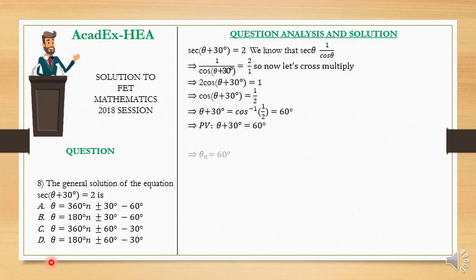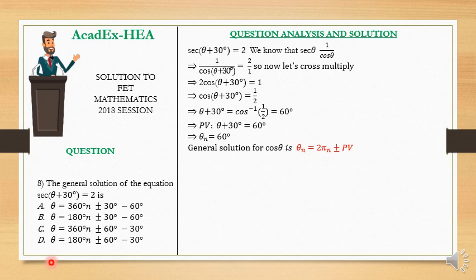what? 60 degrees. Now our PV, we can also call it theta n. Theta n is equal to 60 degrees. Now the general solution of cos theta is what? Theta n equals 2 pi n plus or minus PV. So our theta n is what? Theta plus 30 degrees, and our PV is what?